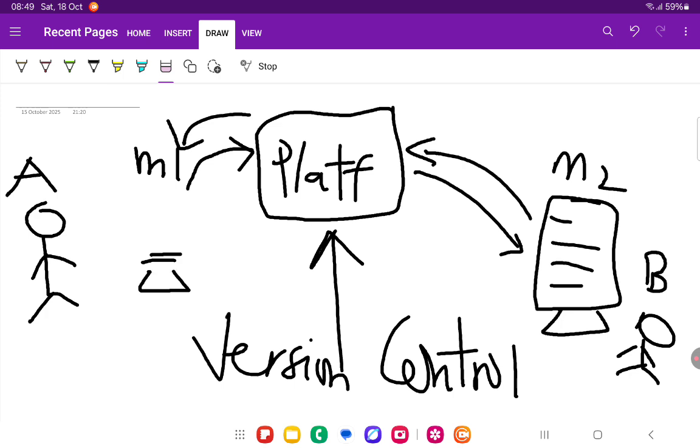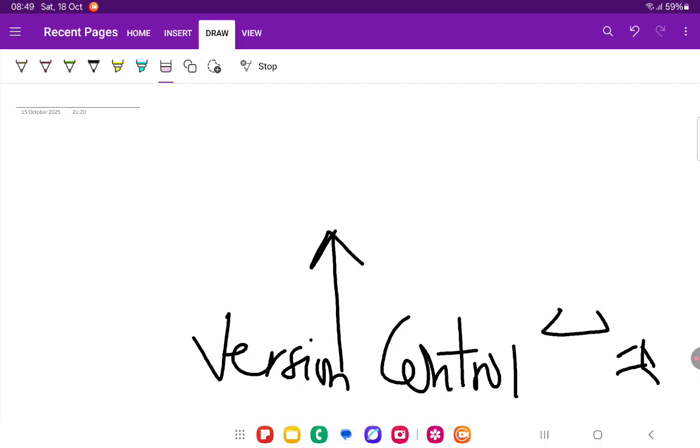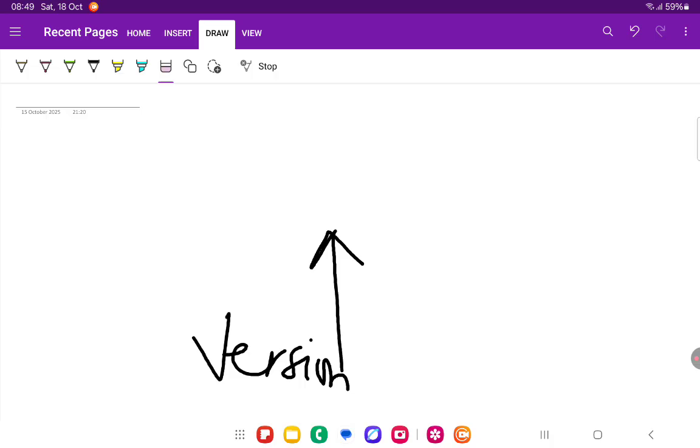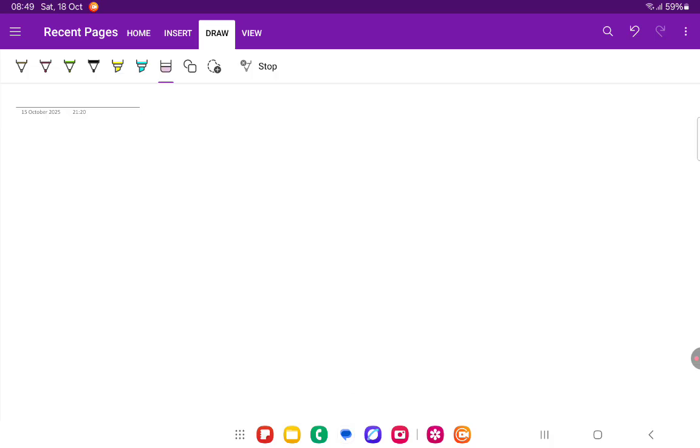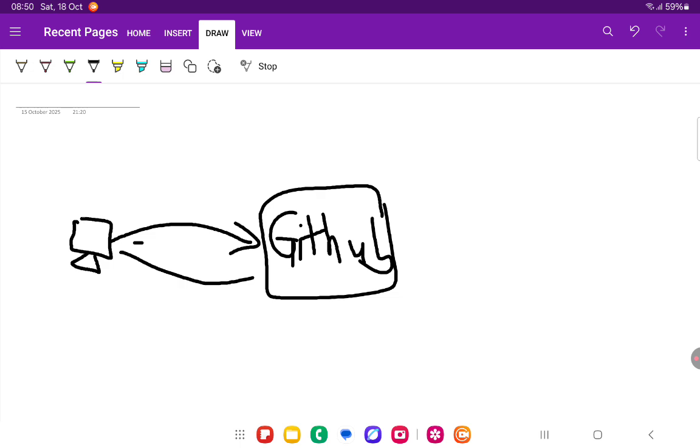Let me clean this. As I said, let me now give a more in-depth explanation. We have the platform here, and we are going to call it GitHub, a hub of code. It keeps your code for you, right? So person A, or machine one, will make changes, and can send and retrieve code.